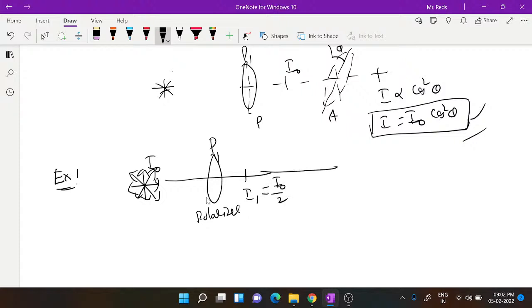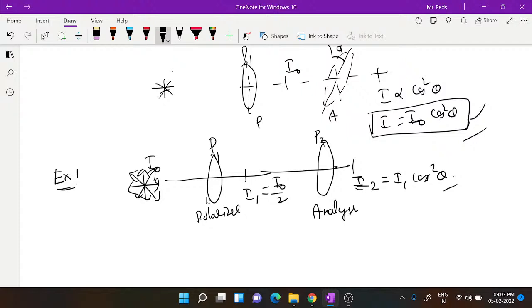And if this passes through another polaroid P2, which we call the analyzer, then the intensity of light coming out of the second polaroid is I2, which is equal to I1 into cos square theta. Here I1 is I0 by 2.